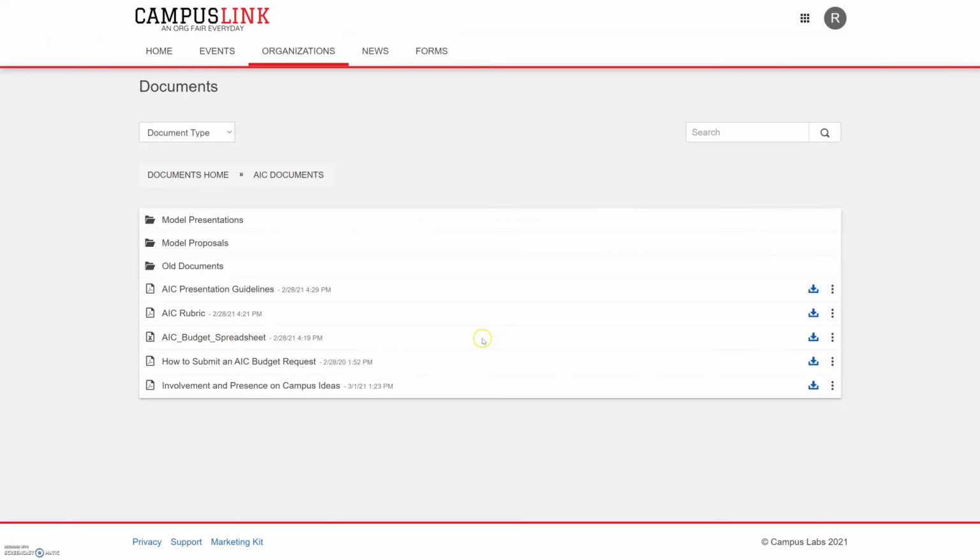Then I'll navigate back to this AIC documents folder. Outside of those two key documents, you'll also notice that there are some additional documents in this folder that might be of use to you. Basically every year UFB can make slight changes to our process, so we'll also upload documents to assist you, the AIC groups, with understanding what those changes look like in this folder. So that's what the other documents are reflecting there.